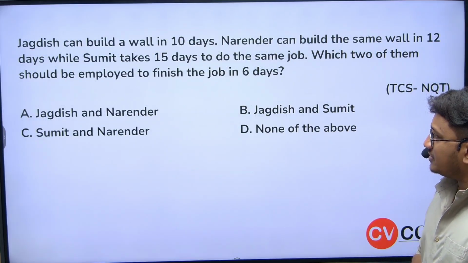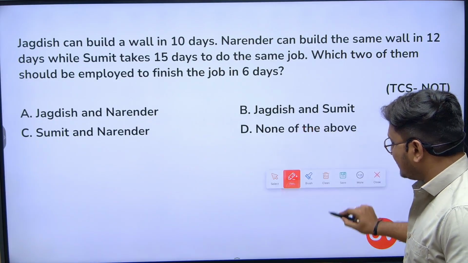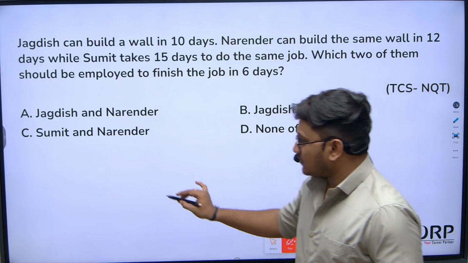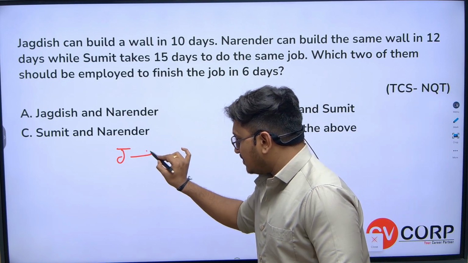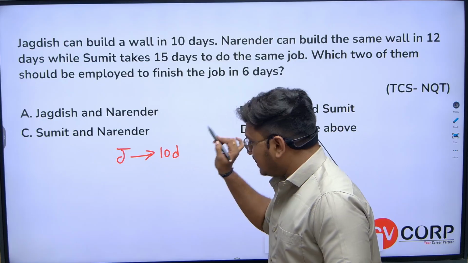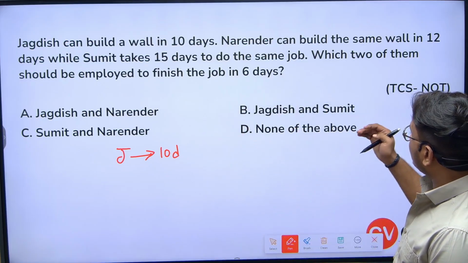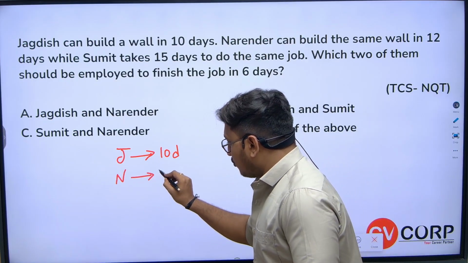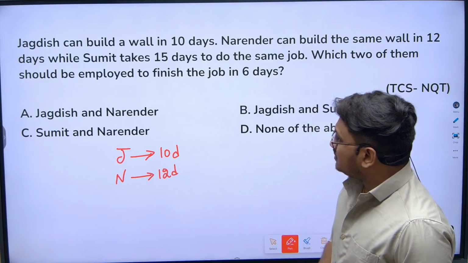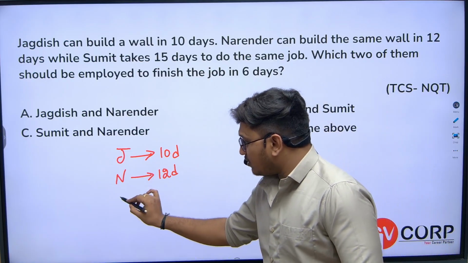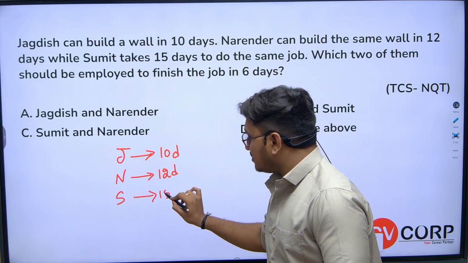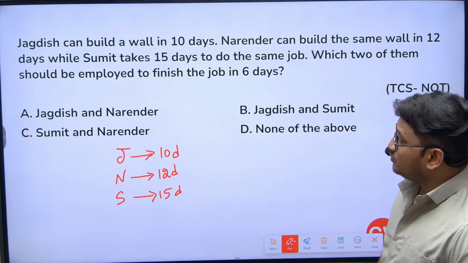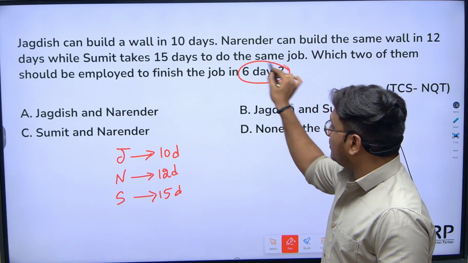Kind of a similar question here. The way of asking is a little different. Jagadish can build a wall in 10 days. Narendra can build the same wall in 12 days. Sumit takes 15 days to do the same job. Which two of them should be employed to finish the job in 6 days?